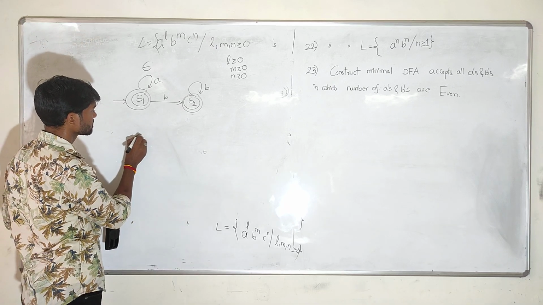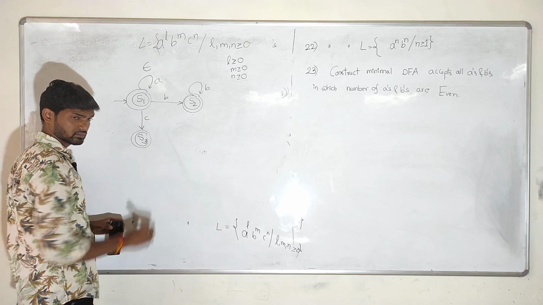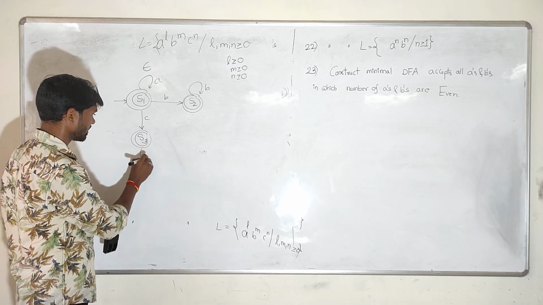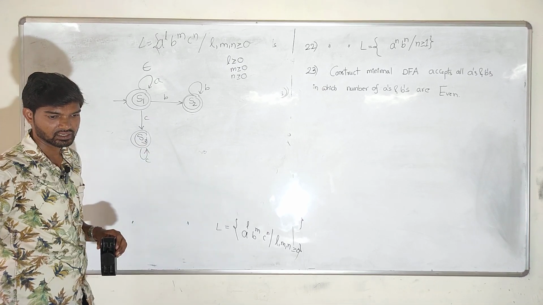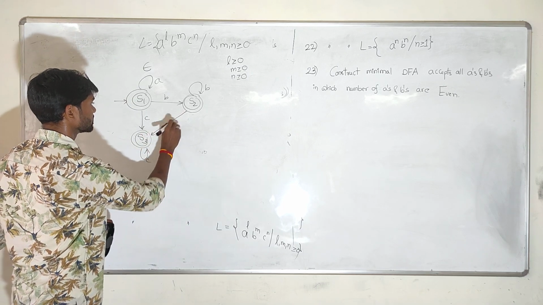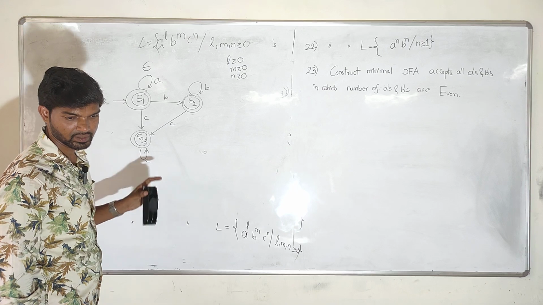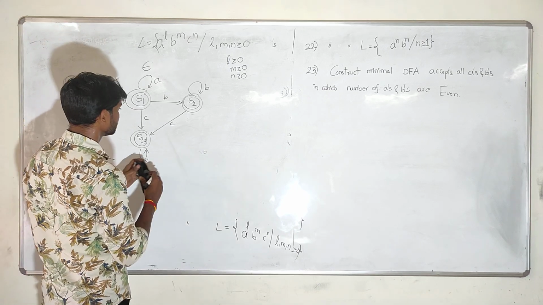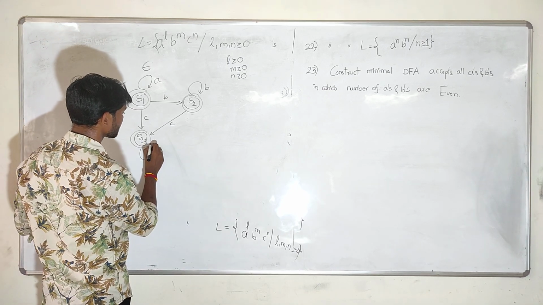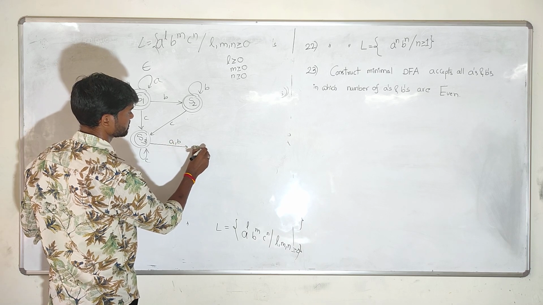And on S1, if you give a small c, this is also valid, and any number of c's can come, there is no restriction. And on S2, if you give input c, this is also okay for us, this also ends with c.